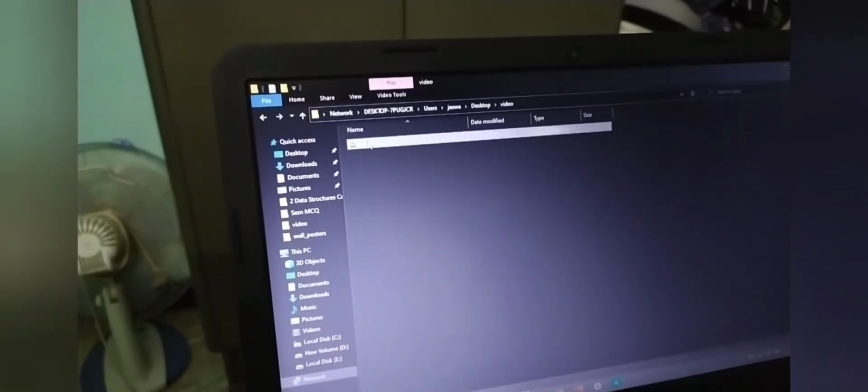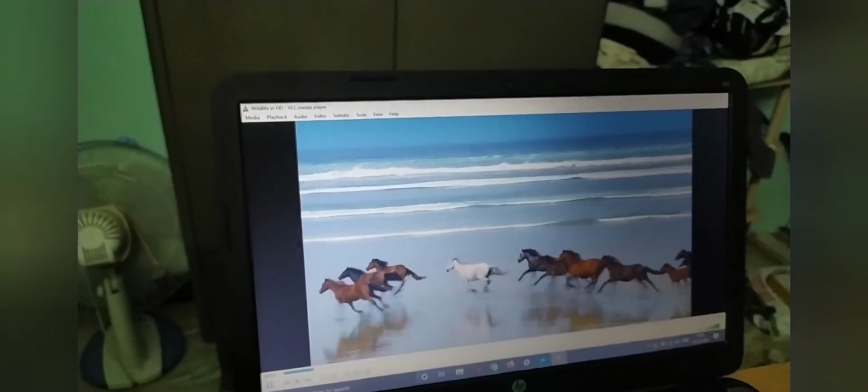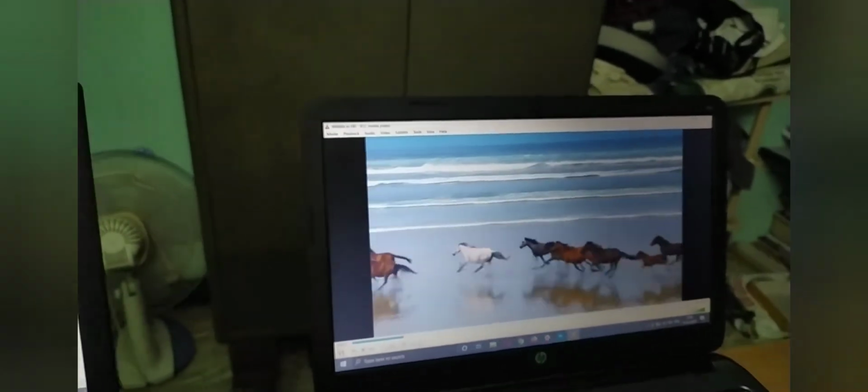We are opening the server PC using the receiver PC. As you can see, the video is transmitted through the LED.